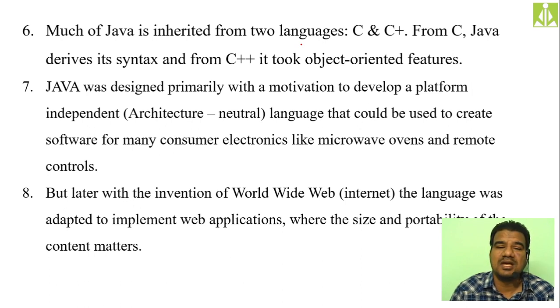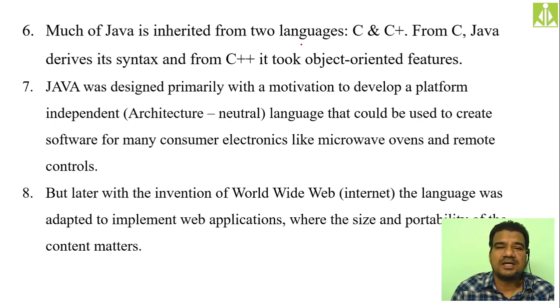Basically, what I mean to say is that those languages are not architecture neutral or portable. Because of that, there was a need to develop a language where we can write a program on one computer and execute that program on all other computers without even changing a single instruction written in the program.